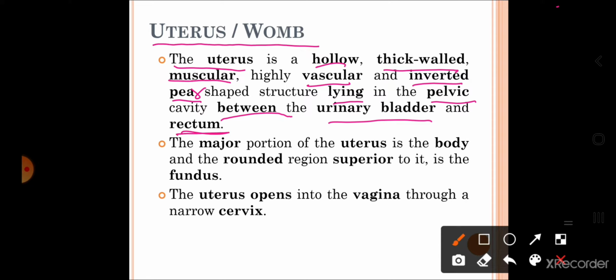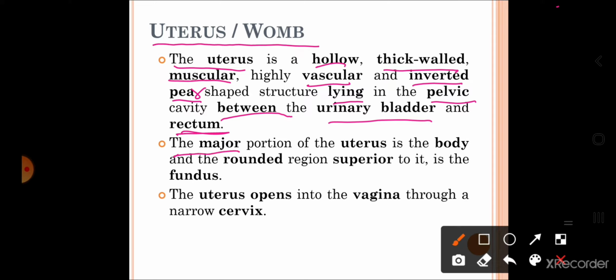So it is hollow and thick-walled, highly muscular as well as vascular, because the uterus is the structure which is going to bear the child at the time of pregnancy. It is muscular, it is supplied with blood vessels, and its shape is an inverted pear shape. Where is it located? In the pelvic cavity, between the bladder and the rectum.